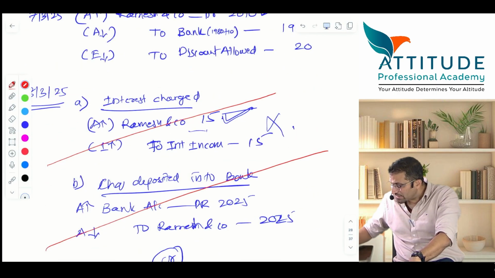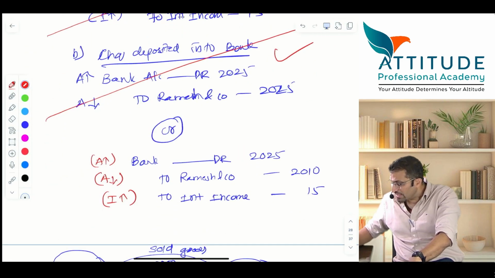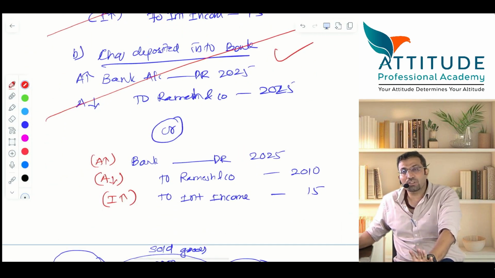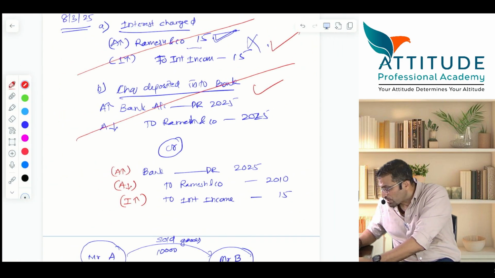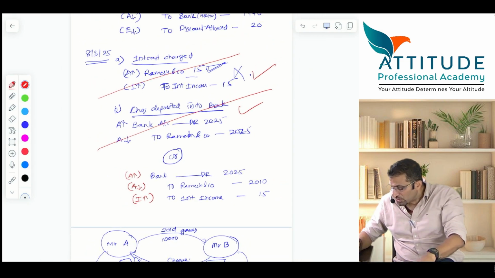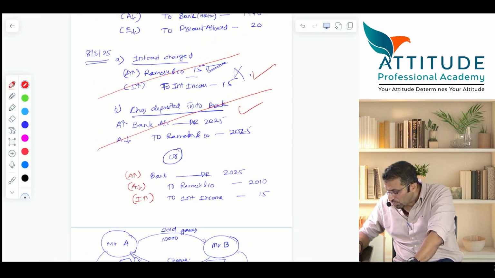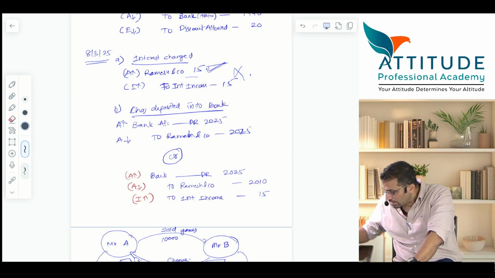So either pass these two entries or one single entry you can pass. Both the options are right. Both the options are right. Is that clear? So whichever you like, take that one, otherwise take both. You can take both.